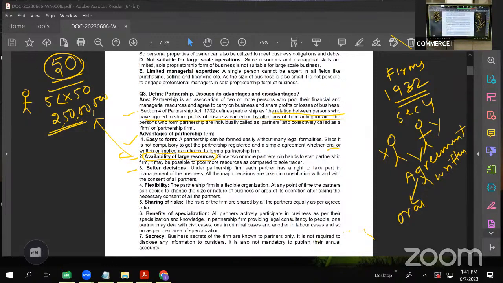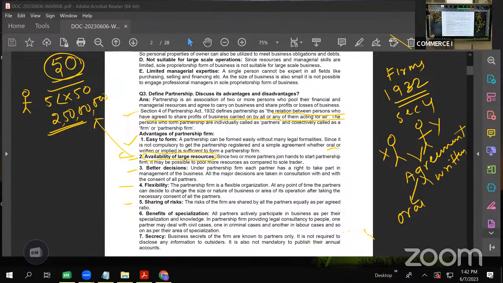Next is flexibility. Again, as you have seen in proprietary firm, this is also a little flexible. The partnership firm is a flexible organization. At any point of time, the partners can decide to change the size or nature of the business or area of the operation. But the only condition here is it should be with the consent of all the partners, or at least with the majority of the partners. That's it.